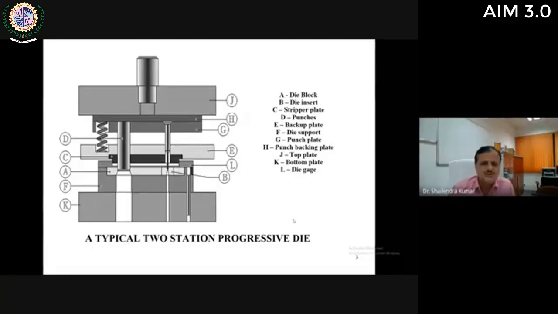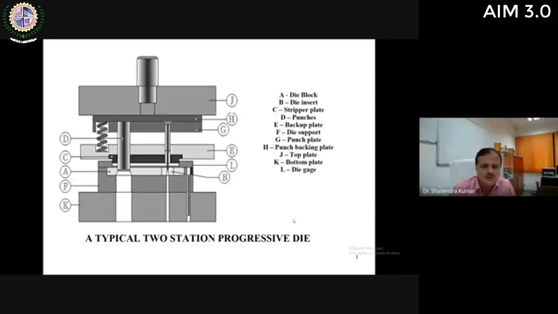With each press stroke, you will finally get one finished part at the end of the stroke. A multi-operation die may be a compound die, where punching and blanking operations are combined in one setup, like the manufacturing of a washer. The third one is the combination die, where shearing and forming operations are combined in one setup. So progressive die, combination die, and compound die are multi-operation dies.